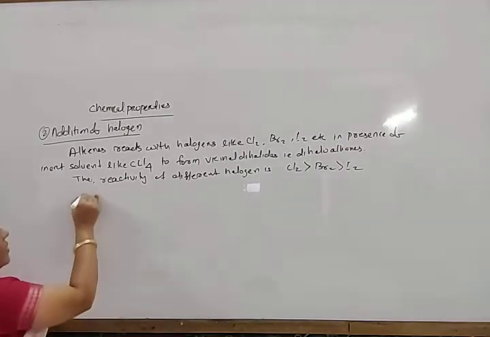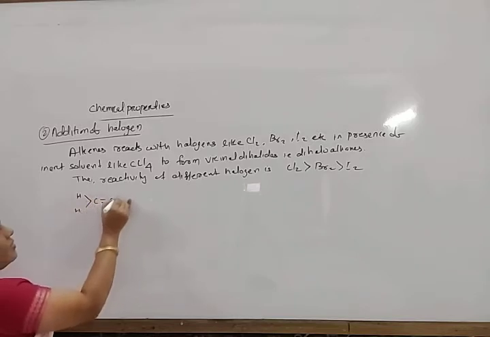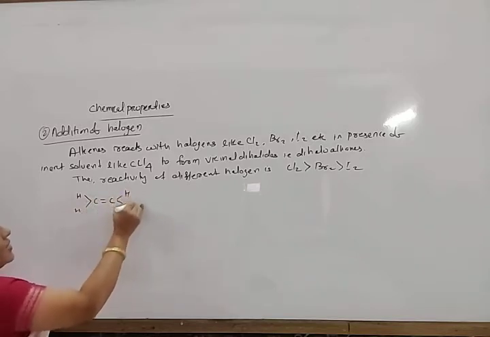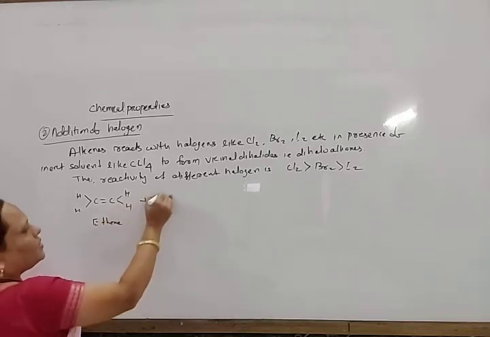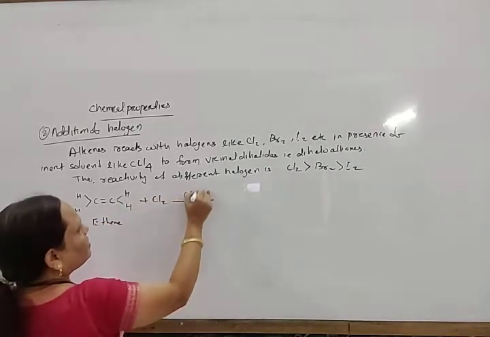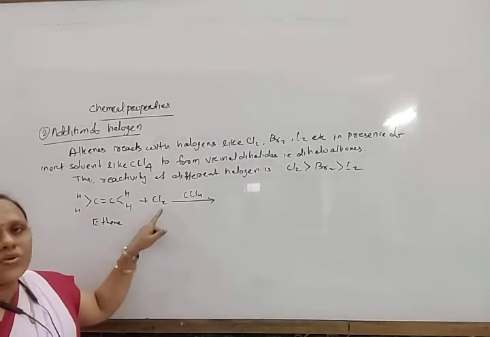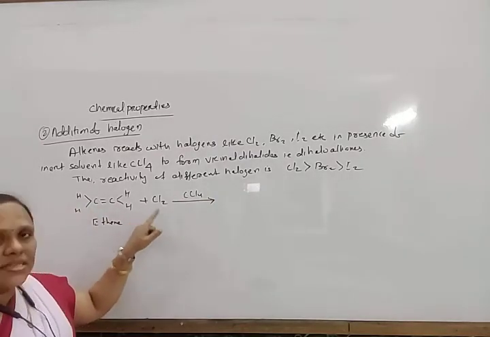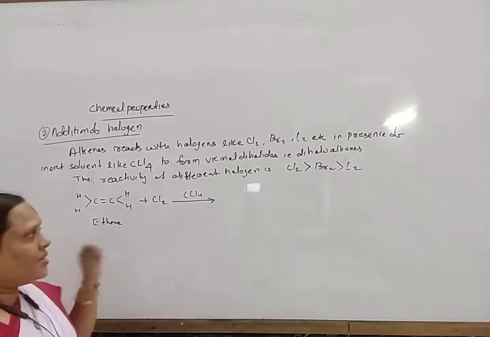Okay, so for example, when ethene, HC double bond CH, this is ethene, reacts with chlorine in presence of CCl4. Here also bond breaking takes place, in chlorine also bond breaking takes place, Cl plus Cl minus, and this reaction also follows the electrophilic addition reaction.